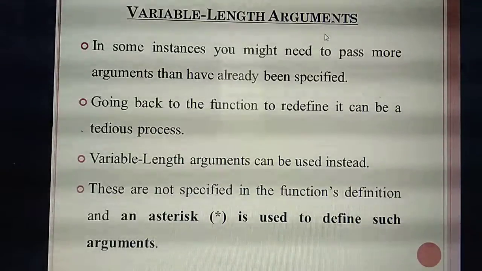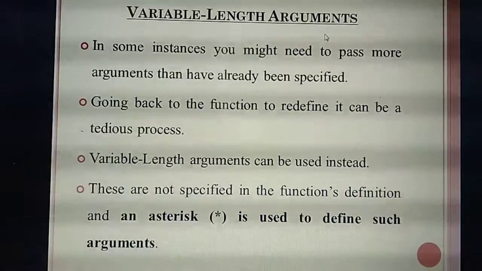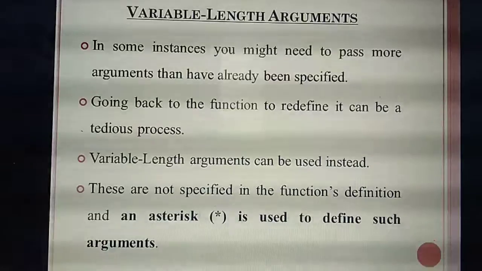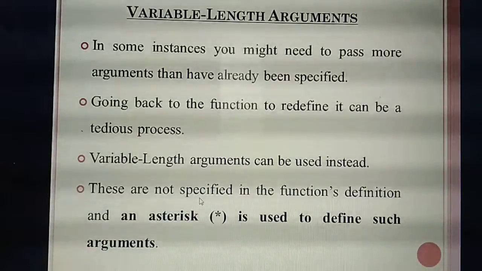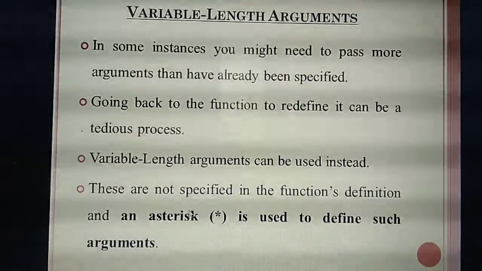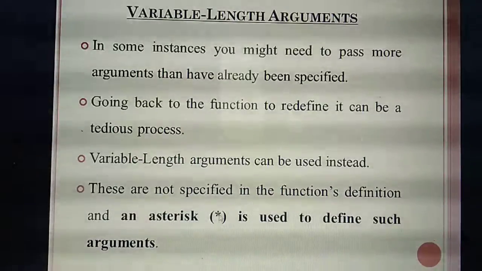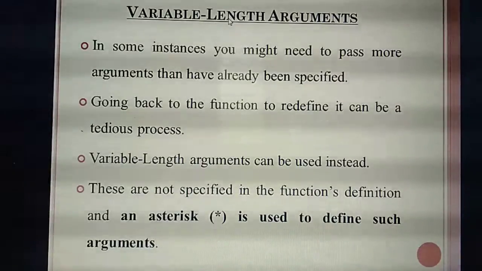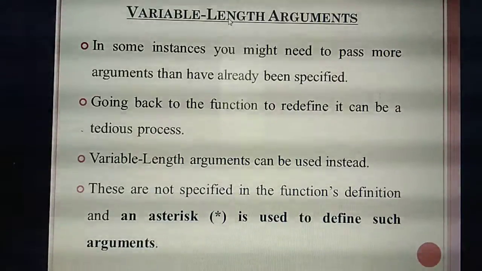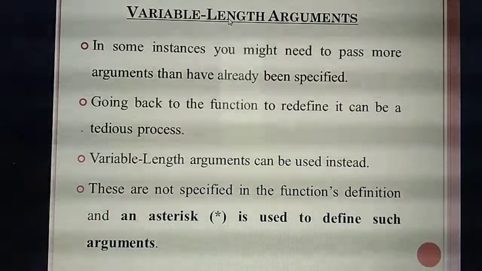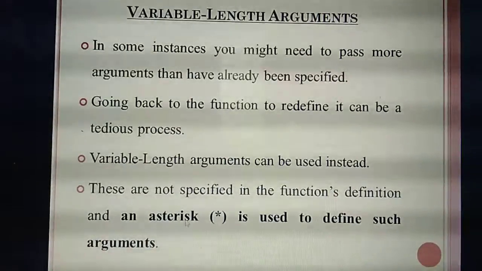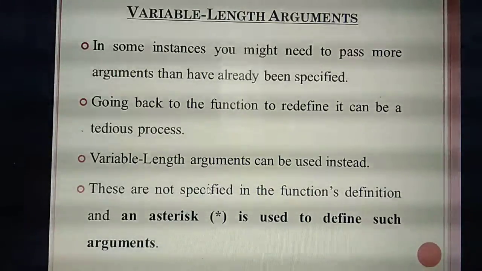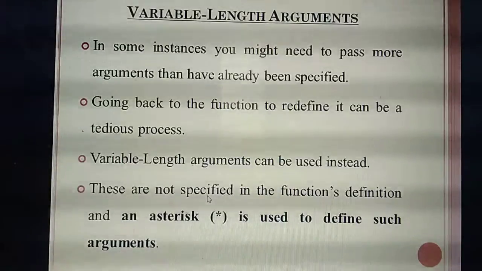In variable length arguments, instead of writing 3 or 4 or 5 arguments in the function definition, you need to use the asterisk symbol to define the arguments. So in the program, if you see an asterisk symbol in the place of arguments, you should know that it is a variable length argument. If you find an asterisk symbol inside the arguments, that argument is called a variable length argument. Understand?